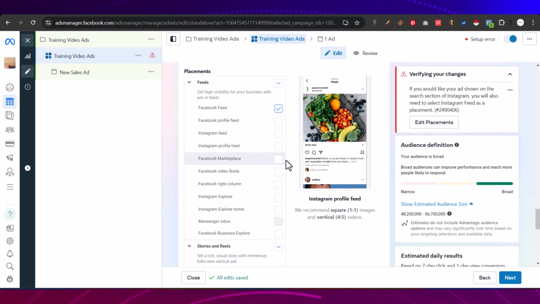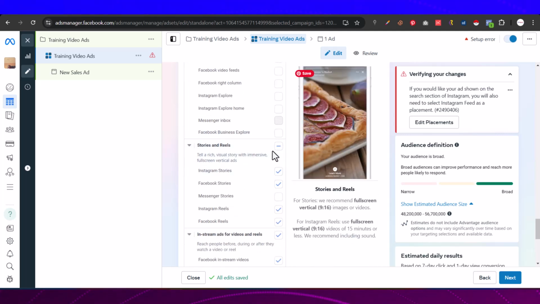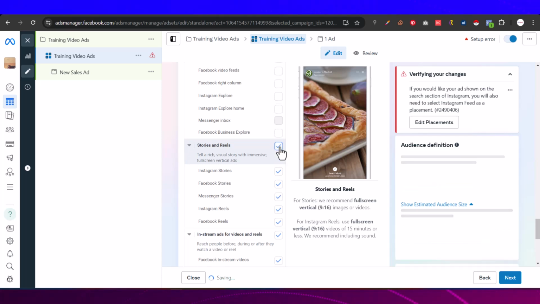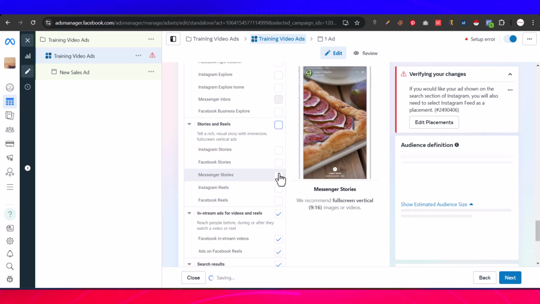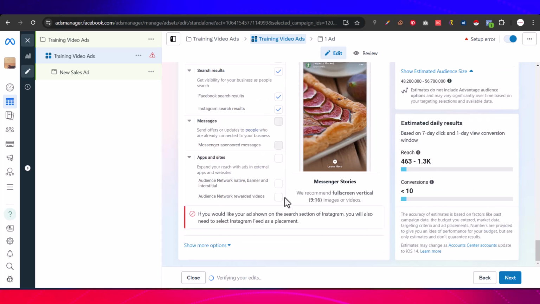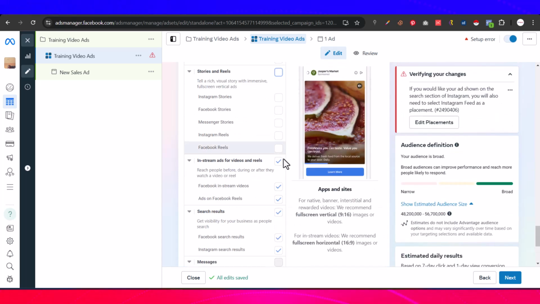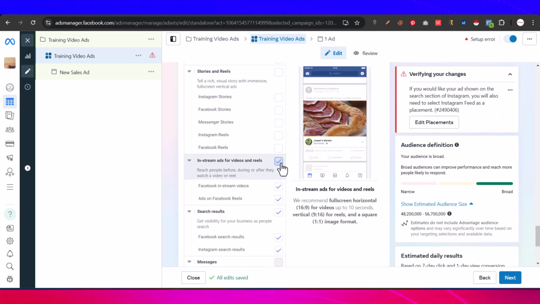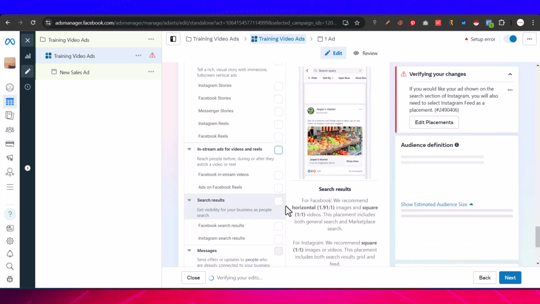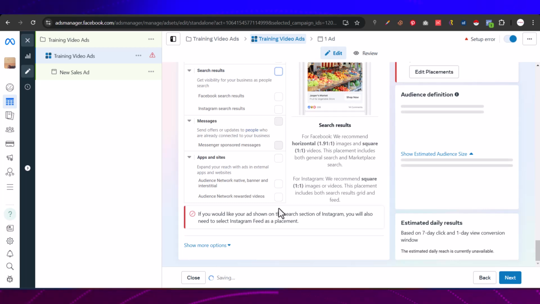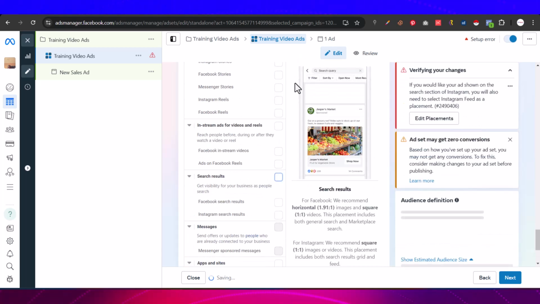So I'll come to the remaining ones. You see all this story, you don't want it. You want it to be that when people come, Facebook feeds them on their Facebook feed. So you want to come here and untick all of this. See that none of this is ticked again now. You want to untick this as well. You want to untick this. Now we have just one placement now, which is Facebook feed.